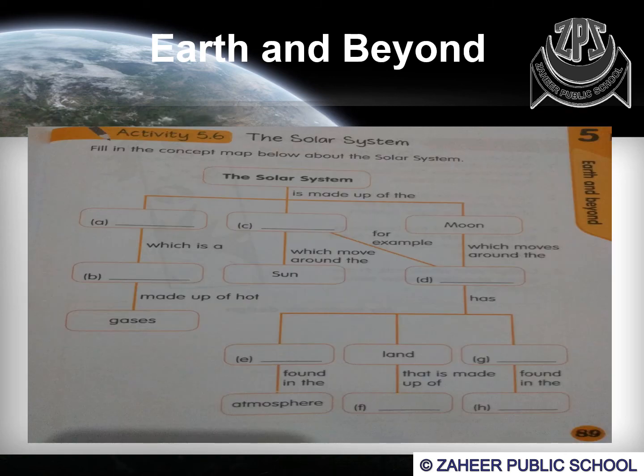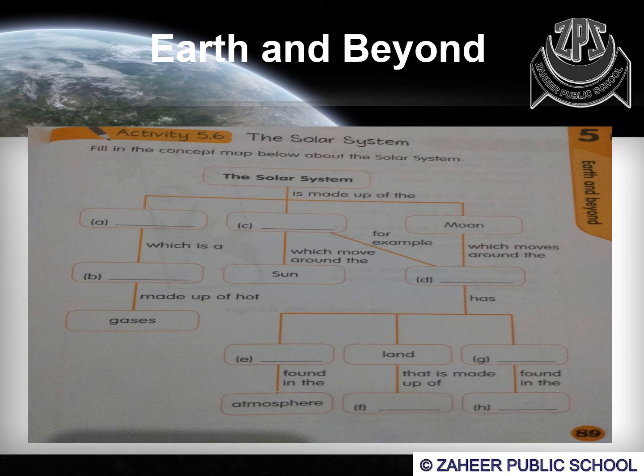In the activity 5.6 it's related to your topic solar system. Here a map is given to you and blank boxes are given to you in this map. You have to fill these boxes with the help of your solar system. You may write the blanks with the planets or Earth, Moon, Sun.